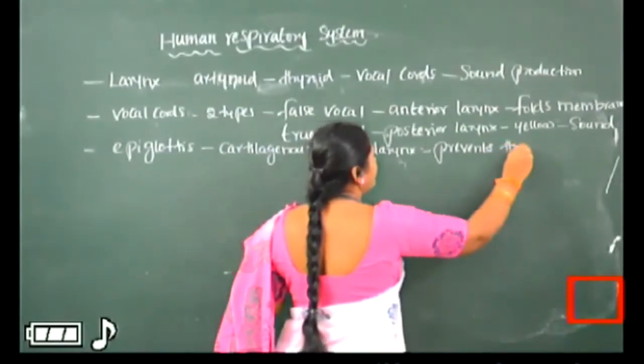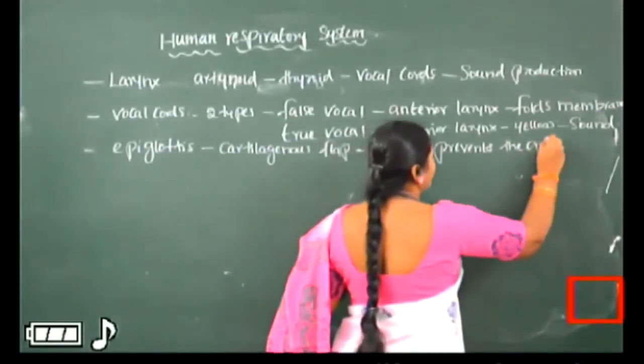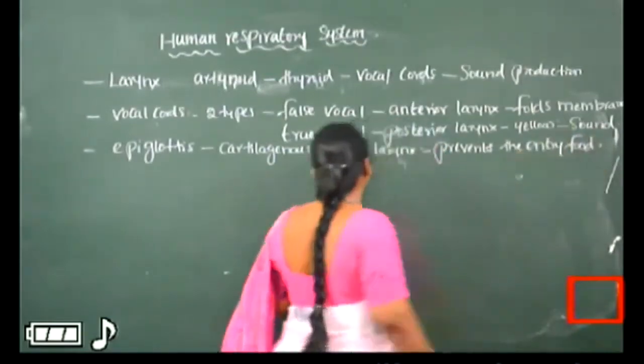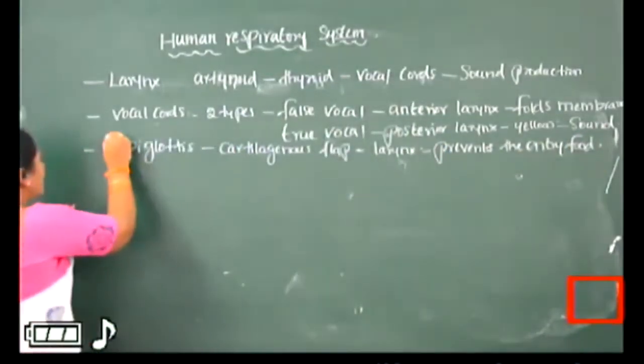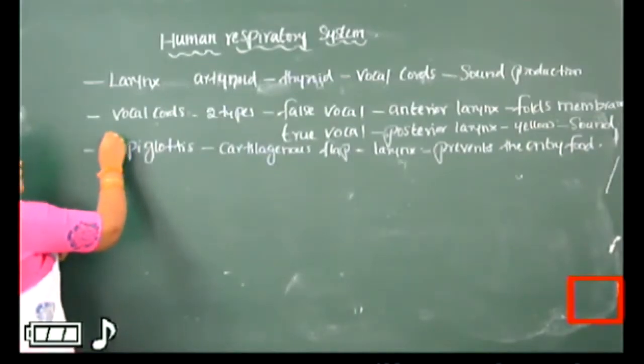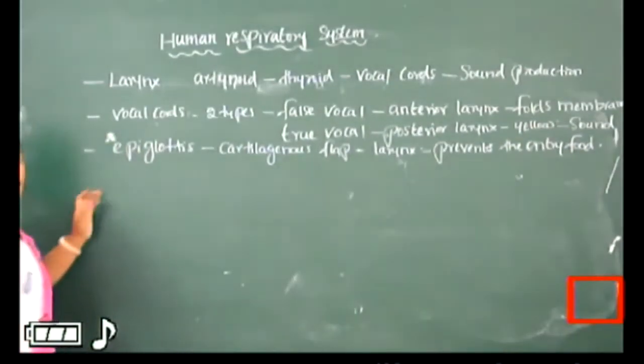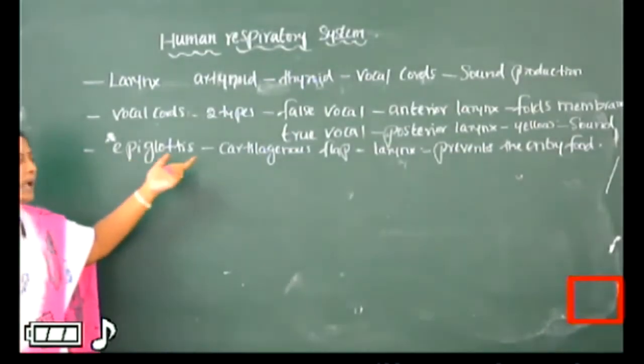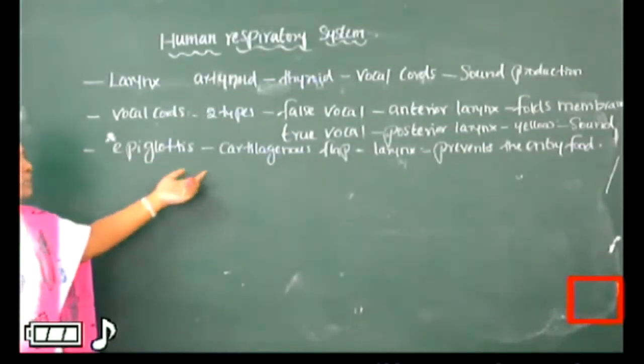Which prevents the entry of food? Epiglottis is an elastic flap-like cartilage which covers the larynx and prevents the entry of food.